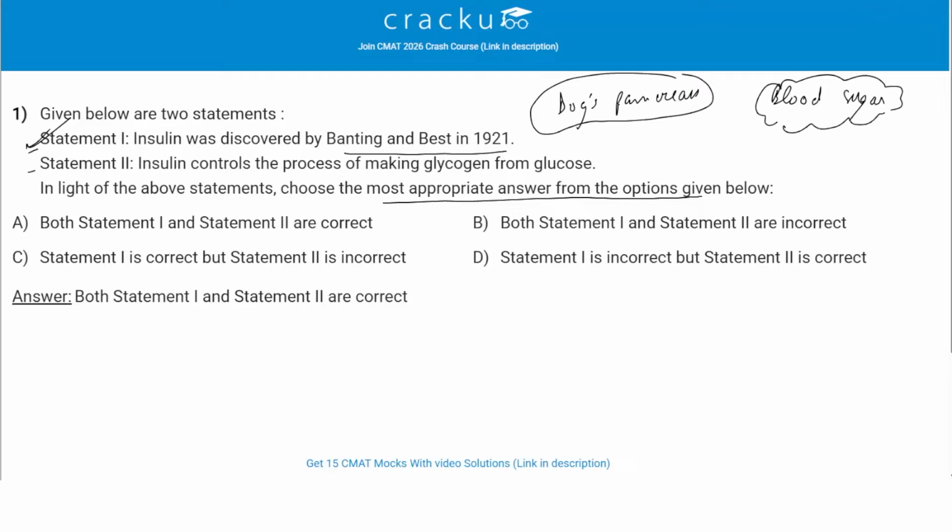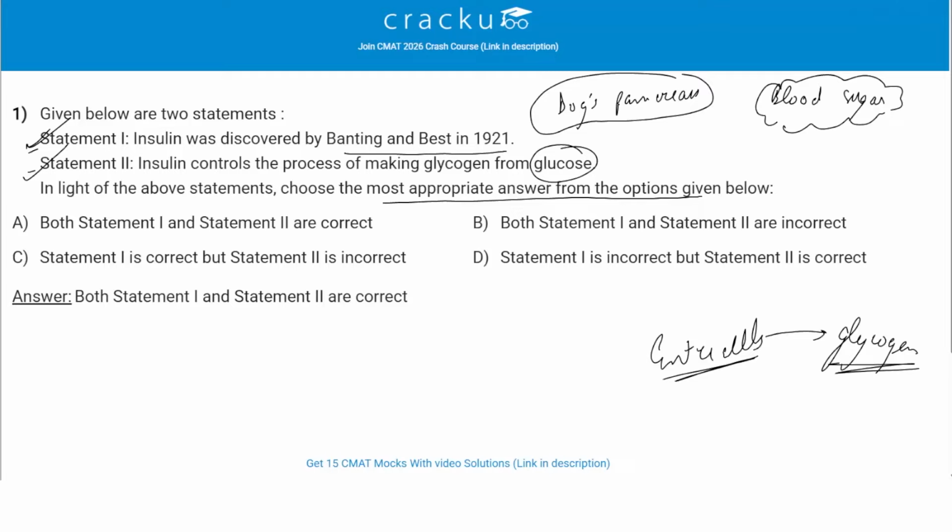Then statement 2 is saying insulin controls the process of making glycogen from glucose. So this statement is also correct. Insulin plays a very important role in regulating blood glucose levels in the human body. It also enables glucose to enter cells, where it is converted into glycogen.